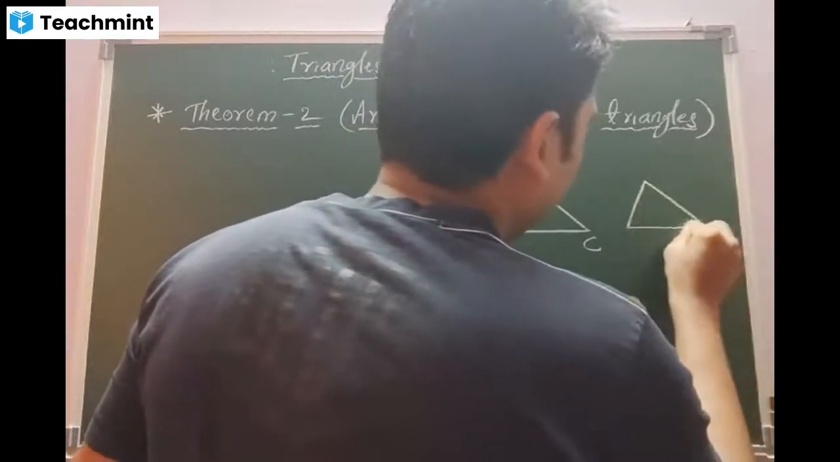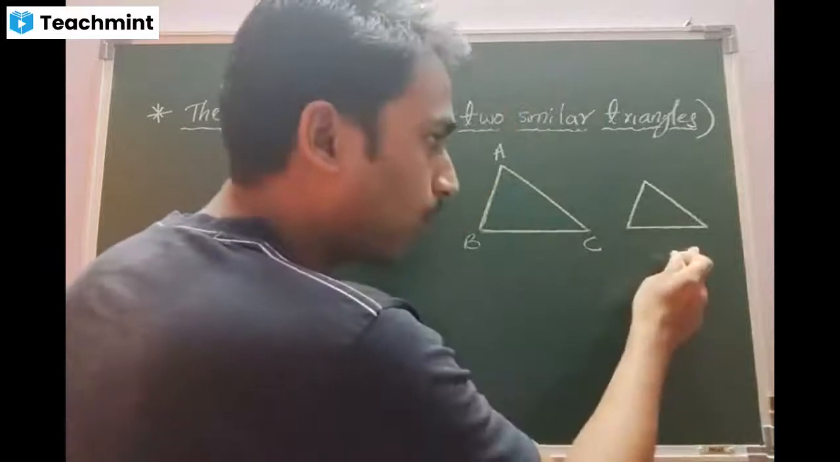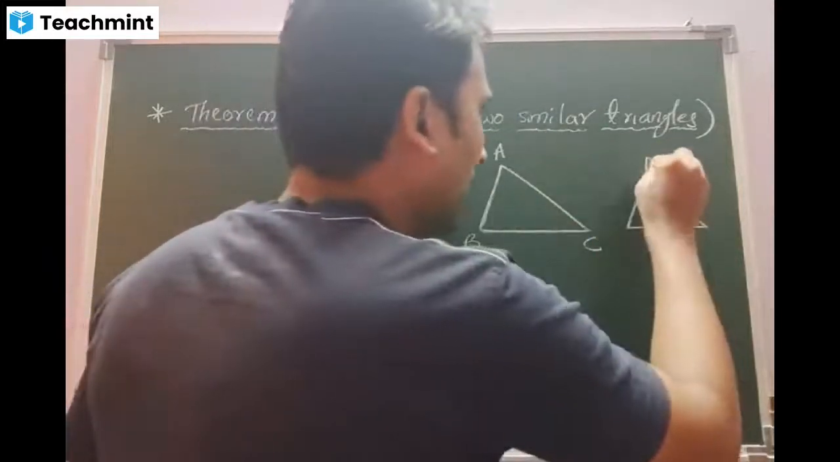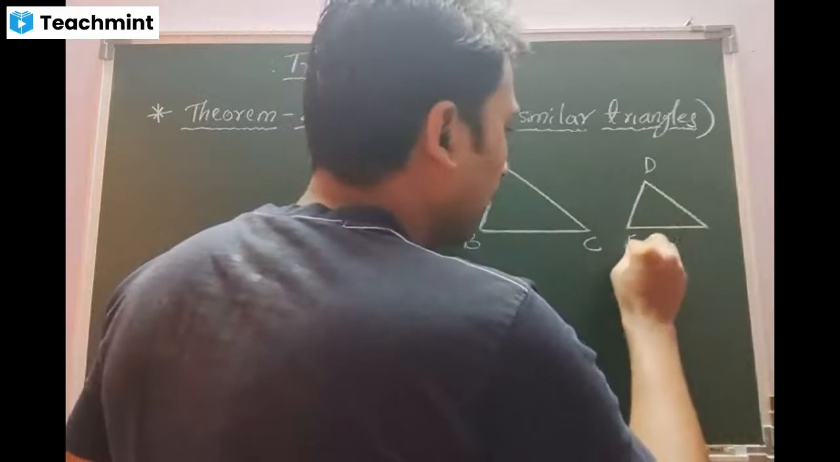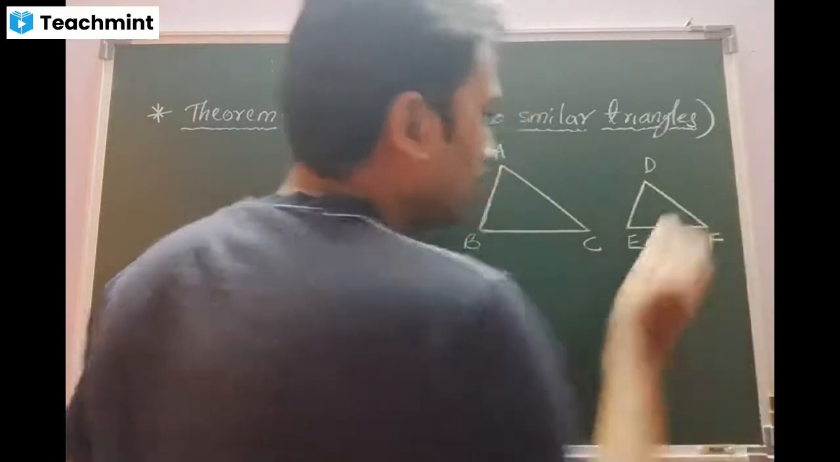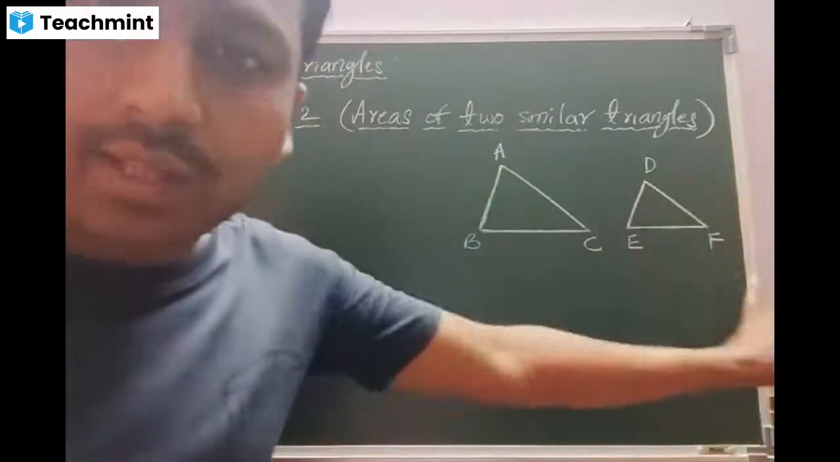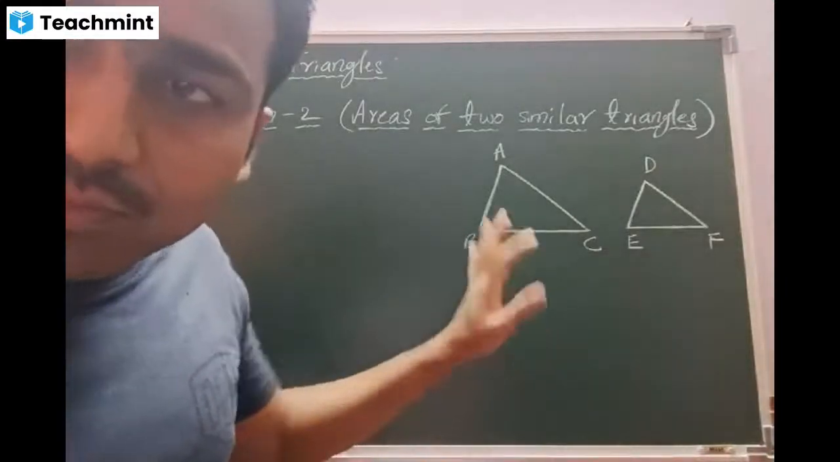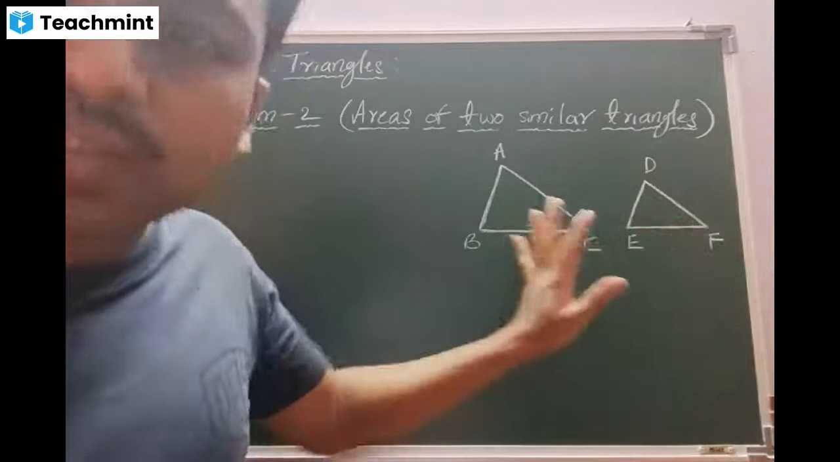So I'm doing the same work, beta. I have taken one triangle and another. One is ABC, the other one is DEF, which looks similar. Is that clear, beta? Yes, sir. Not only looking similar, they should be similar also.